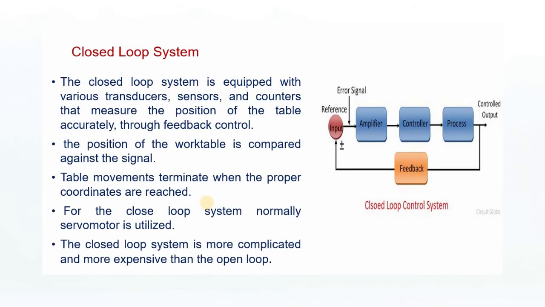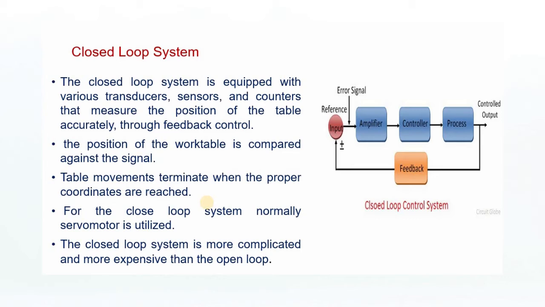The closed loop system is equipped with various transducers, sensors and counters that measure the position of the table accurately through the feedback control. The feedback control is used to measure the various parameters, so that the output is more accurate.